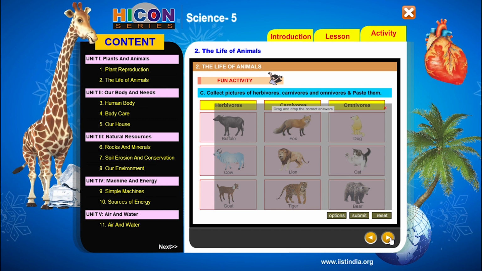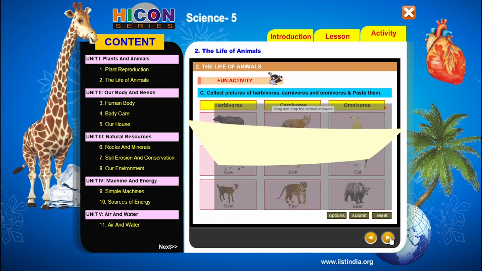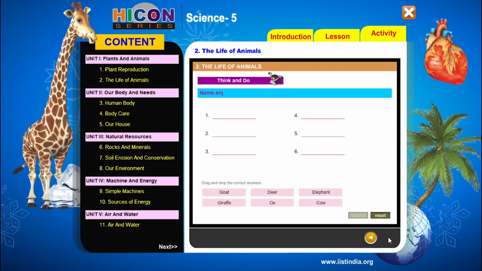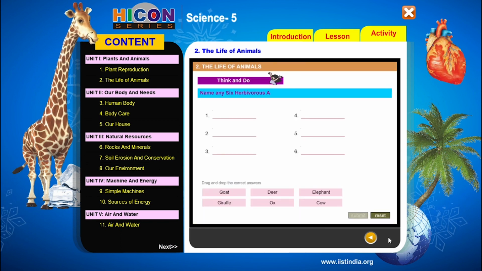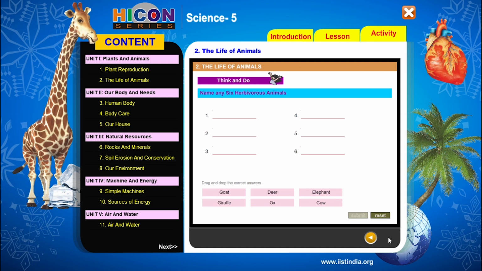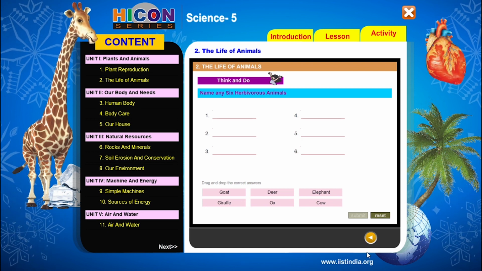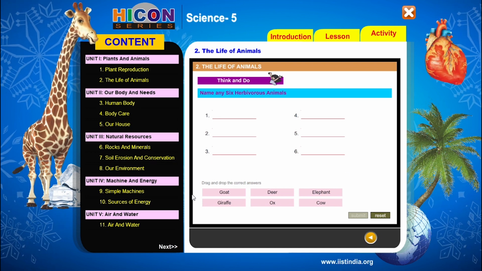Let us enter the next part in the activity session. Name any 6 herbivorous animals. So children, our task is to name any 6 herbivorous animals. Herbivorous means the animals which eat plants and grass are called herbivorous animals. Their answers are already given here.